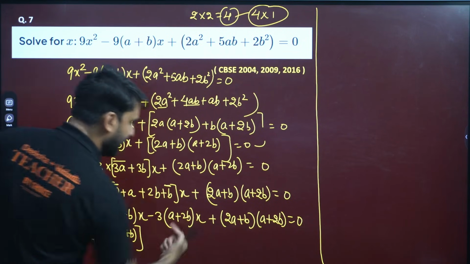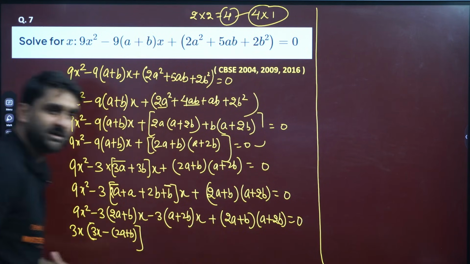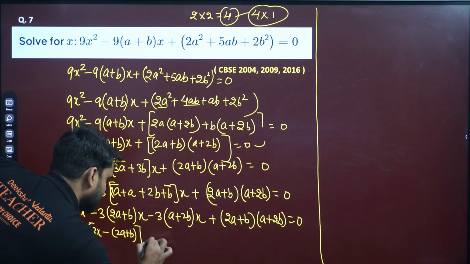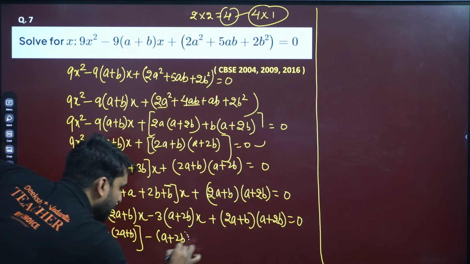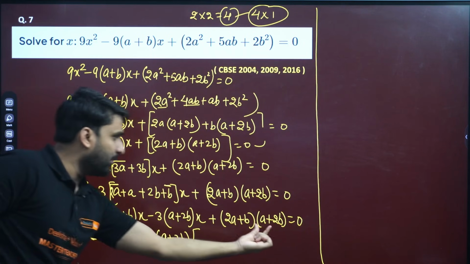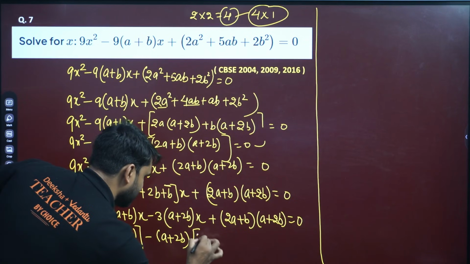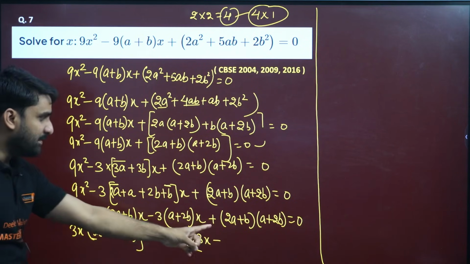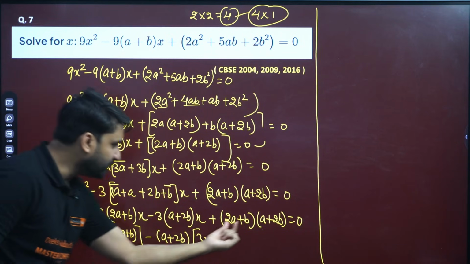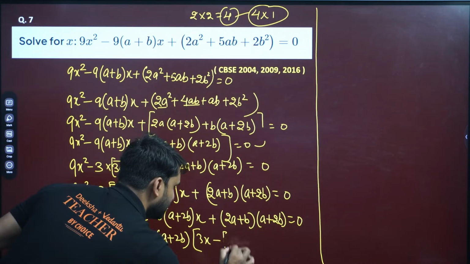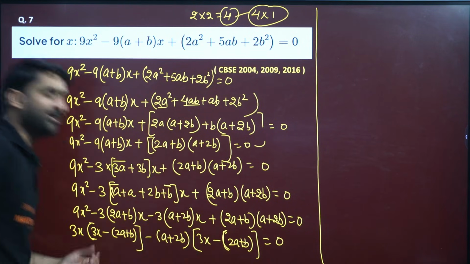Now in these two, what can we take common? Can you check? a plus 2b is here and a plus 2b is here. Yes, my dear, we can take a plus 2b common. So if we take a plus 2b common, this will be left, and here this. So 3x minus, why? Because here is positive, so minus will become positive. We have taken a plus 2b common, so here is 2a plus b. Wow.